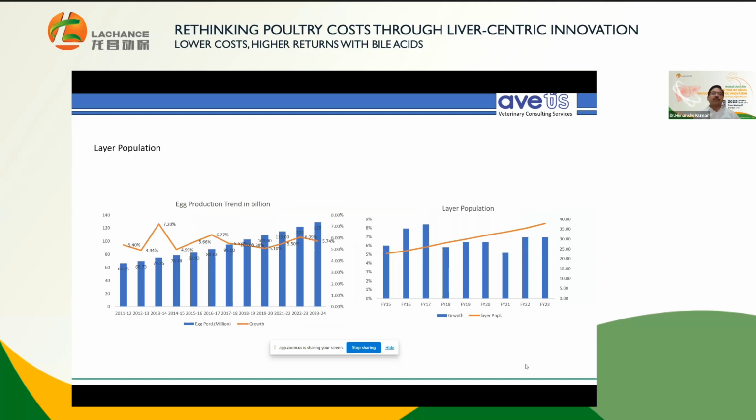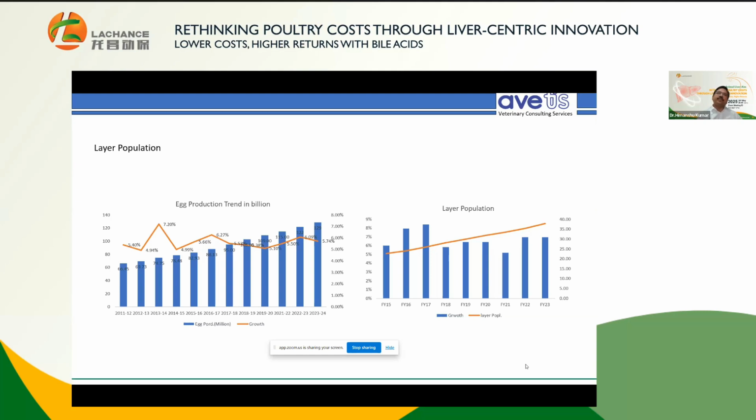Obviously, India's population is now the highest, close to 1.5 billion people. Hence, the number of eggs should also be more. The egg production is 129 billion, and in comparison to egg production, the layer population has not increased as much. For the past 10 years, it has gone from 150 million to 350 million. The reason being that earlier egg production was close to 260 per bird, and now it has gone to 315 per year.